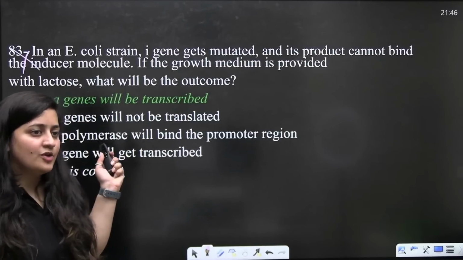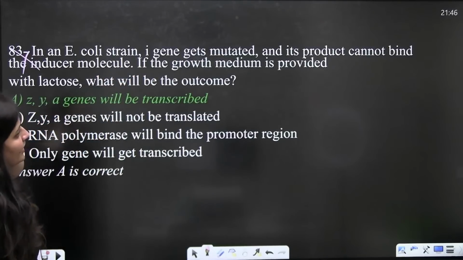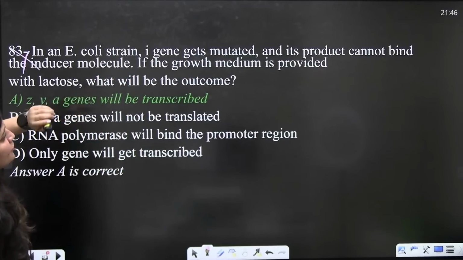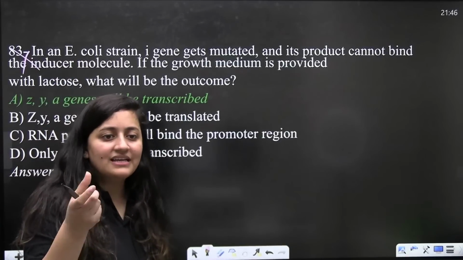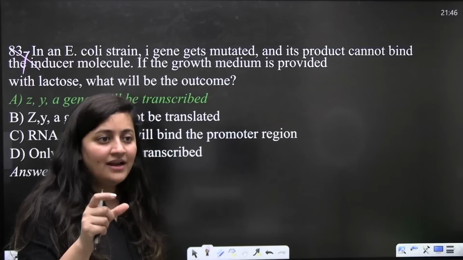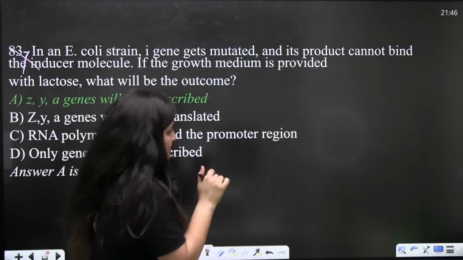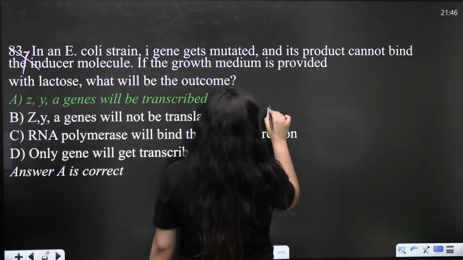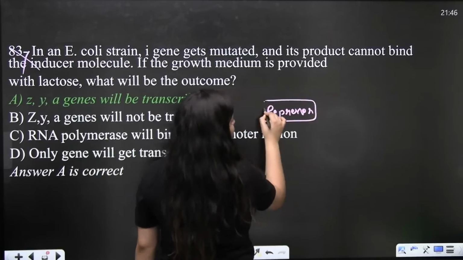Bache, I know it's a PYQ, but still, see, they are saying that the I gene is getting mutated. So if the I gene is getting mutated, it is going to form the repressor, and we know that the repressor binds with the inducer. This is the scenario in the case of your lac operon. The repressor used to bind with the inducer when lactose is present.